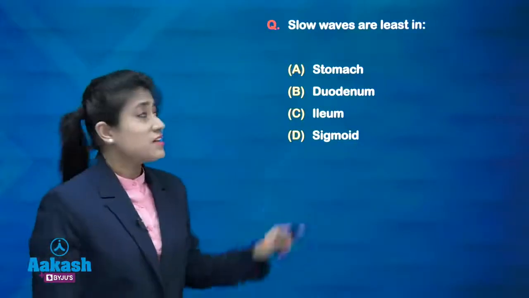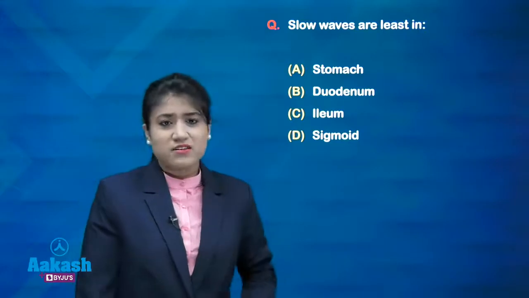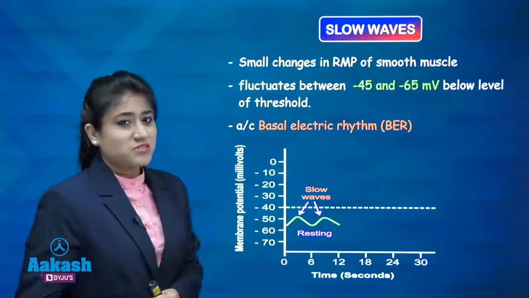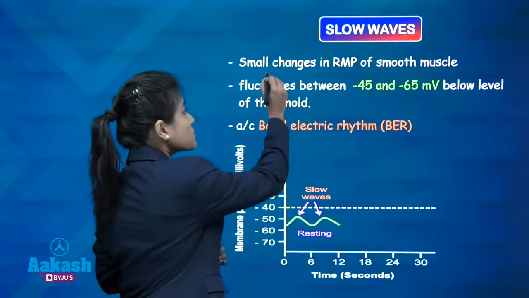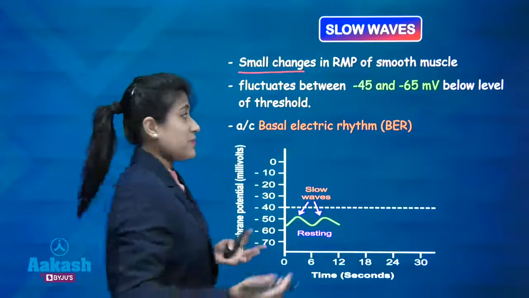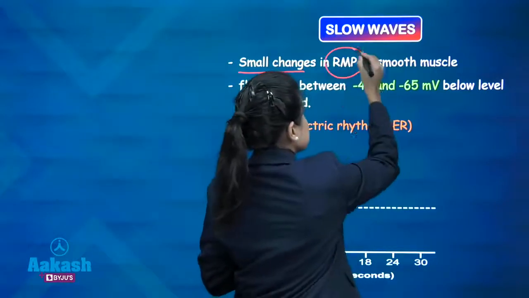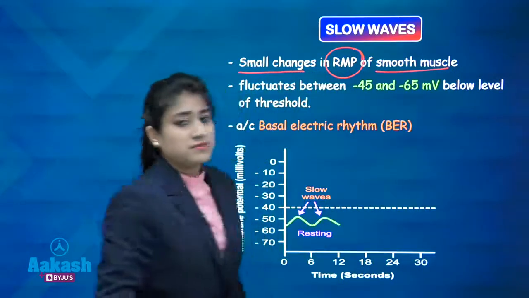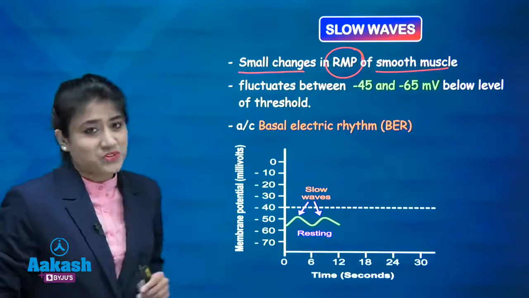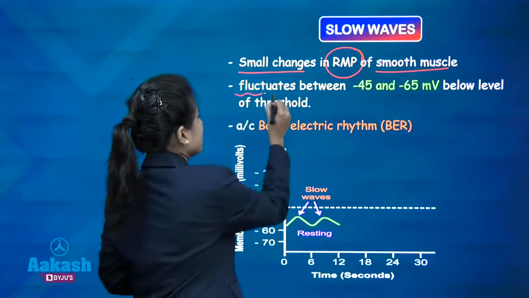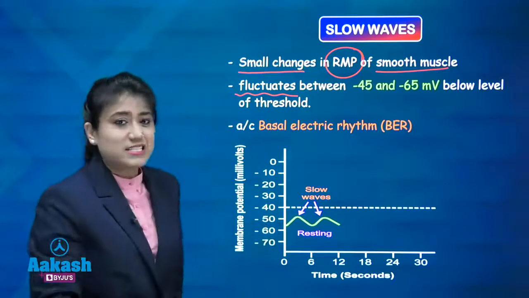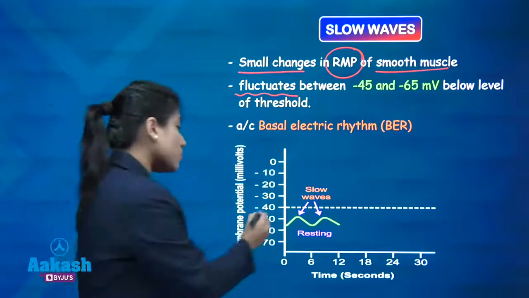Now the next question: slow waves are least in... First we will talk about slow waves. What are slow waves? Please write down that slow waves are nothing but small changes in the RMP of smooth muscles. They fluctuate between -45 and -65 millivolts, below the threshold level.